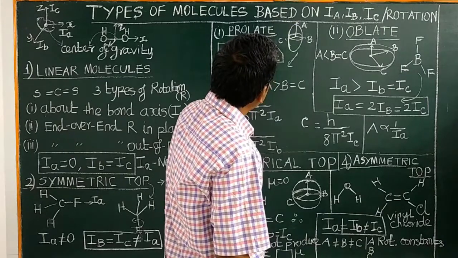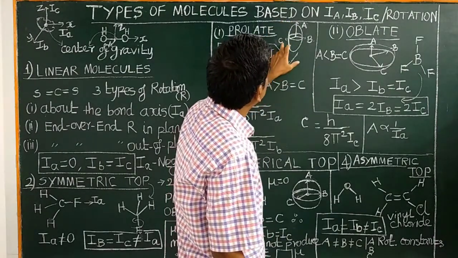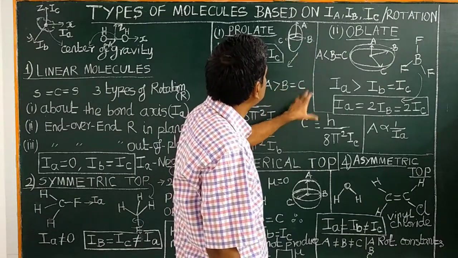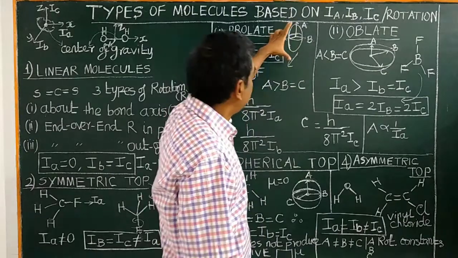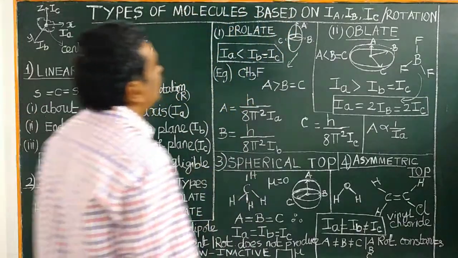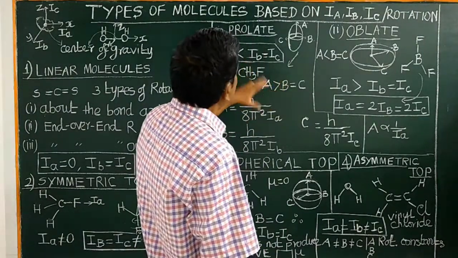Rotational constant A is greater than B and C because it is elongated, while B equals C. For example, CH3F, methyl fluoride.